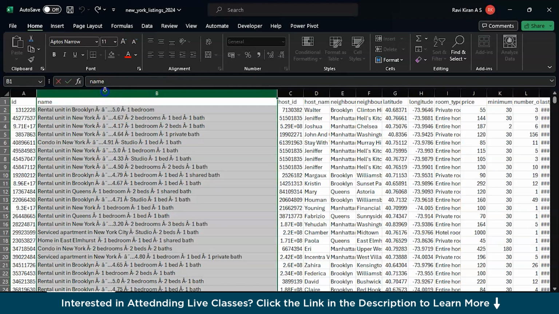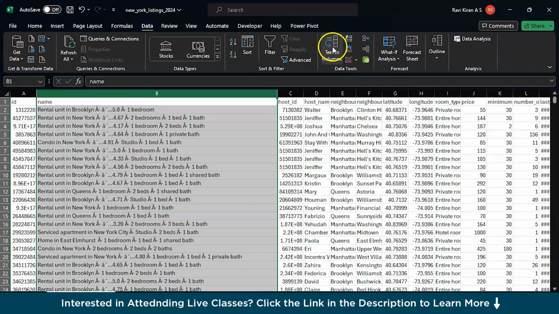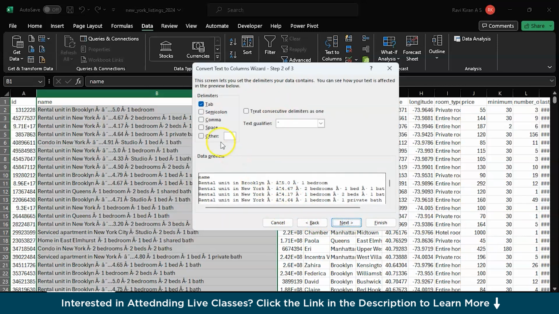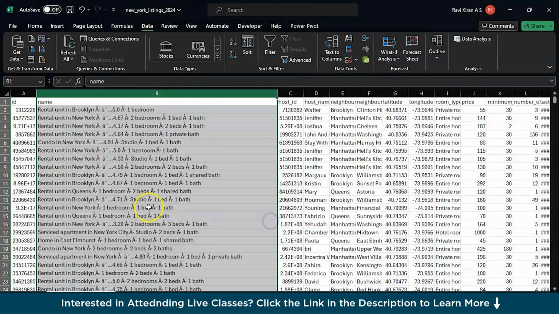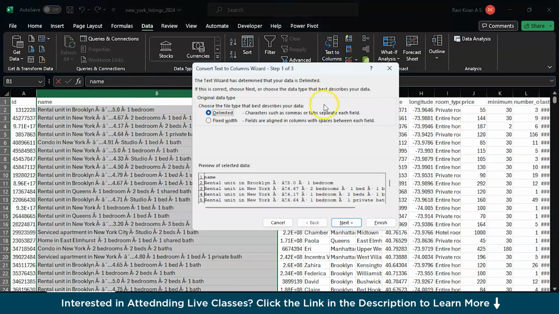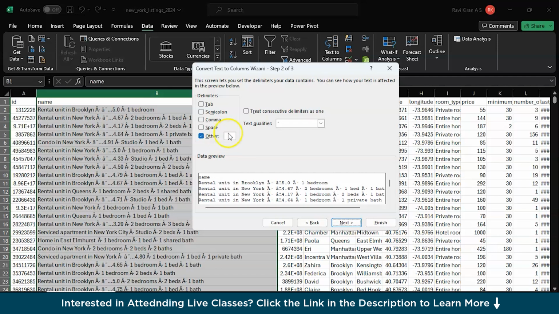And remember, you cannot work on this particular column. You might think I'll use text to columns, right? Let's try it. You might wonder, I can go with the text to columns solution, and I'll use the delimiter as other and paste that particular symbol here, but it's not going to recognize it. Even if you copy it, let's say I copy this value and try the option of text to columns by selecting the entire column, and I'll give the delimiter as other. It's not going to paste it. You don't have it, right?